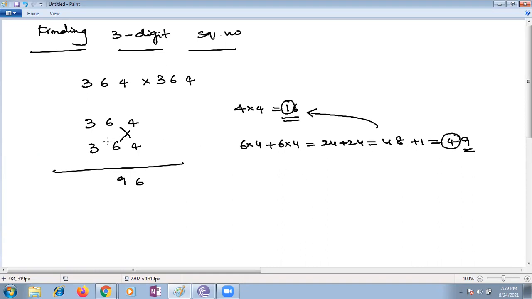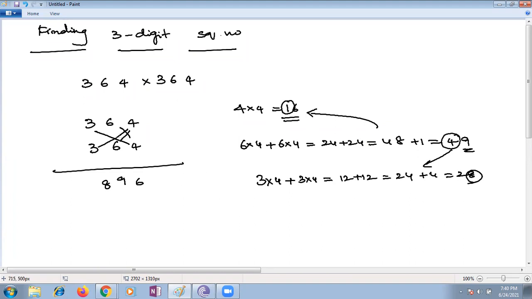Next, what is the other step? Units place and hundreds place, long cross, children. The third step, you have to take the long cross. That means 3 into 4 plus 4 into 3, which is 12 plus 12, 24, plus 6 into 6 is 36, plus the carry over. Then 28 is what we get, so you write 8 and 2 will be carried over.